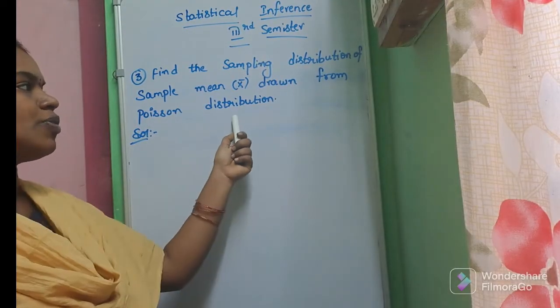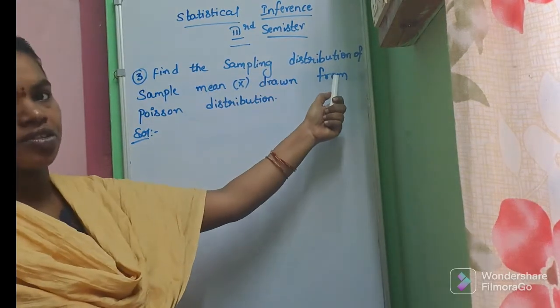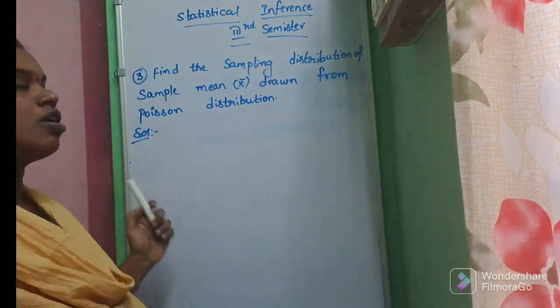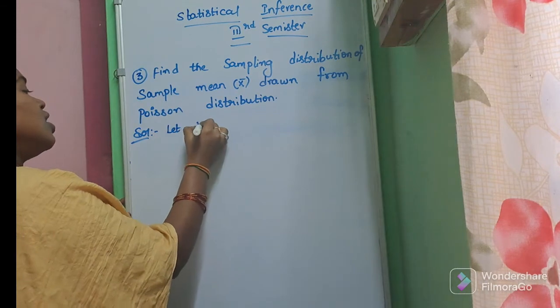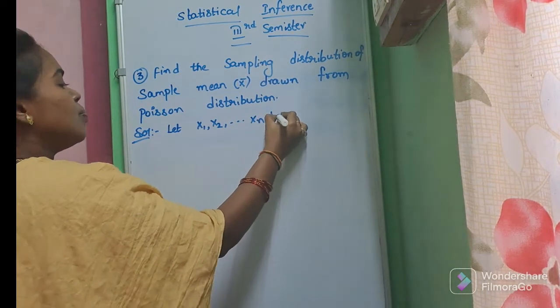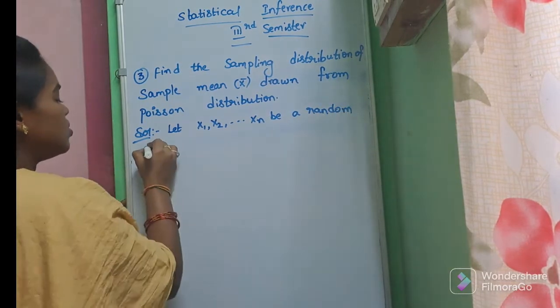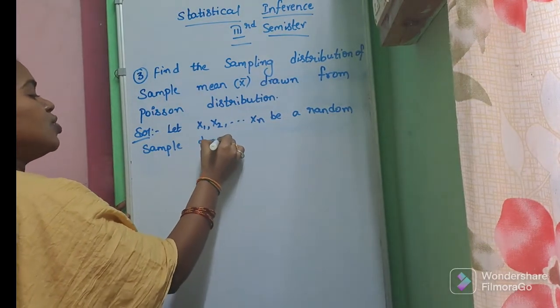Sampling distribution of the sample mean x bar drawn from the Poisson distribution. Here we have to find out the sampling distribution of the Poisson distribution with sample mean. They are giving the sample mean. Here we take x1, x2, and so on xn to be a random sample drawn from the Poisson distribution.